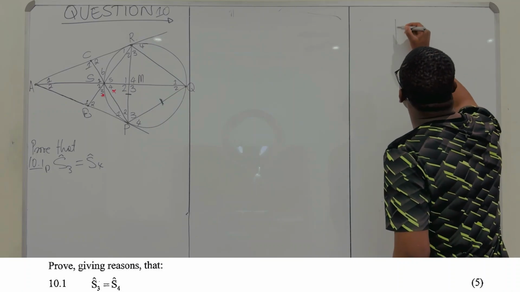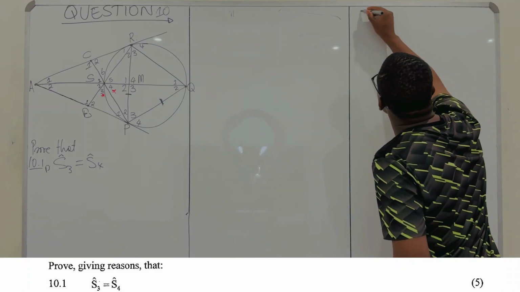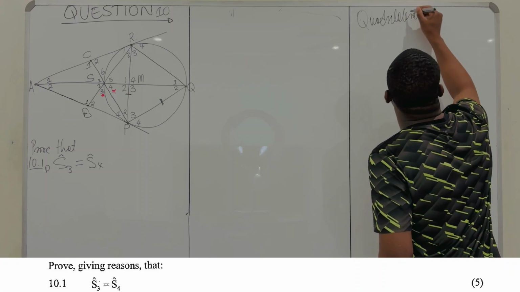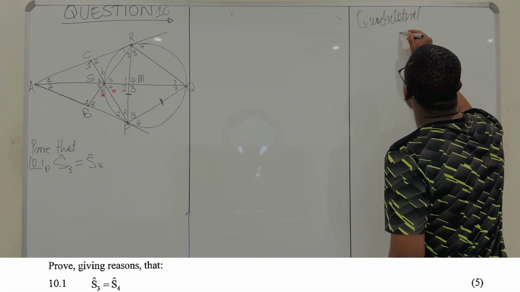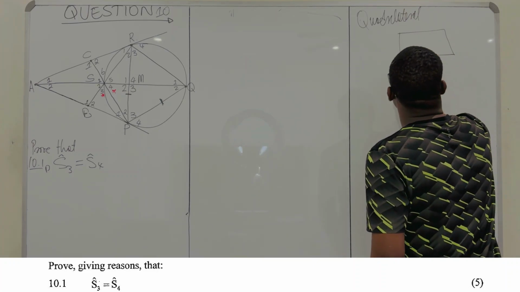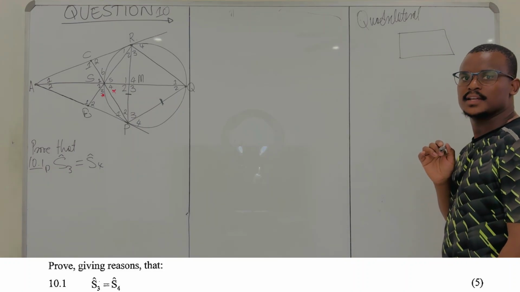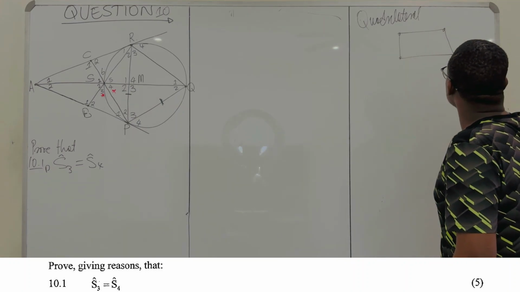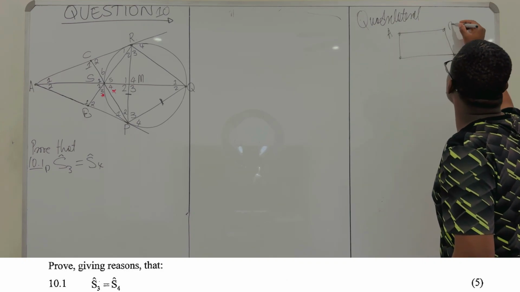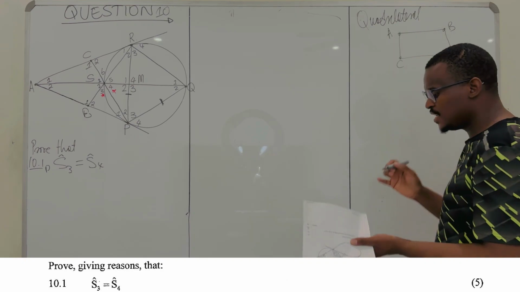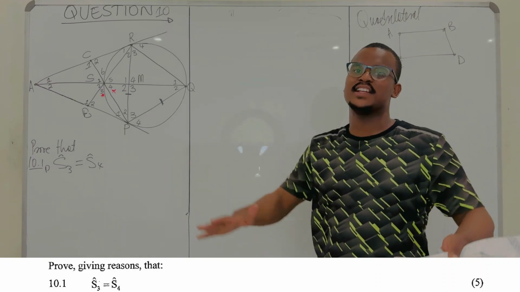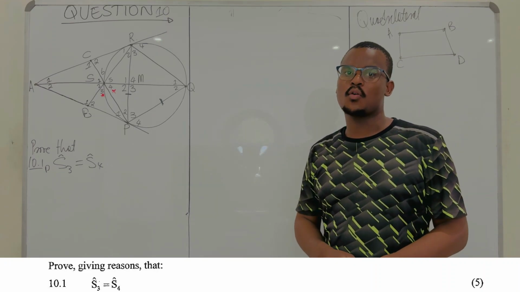So, I'll start with a quadrilateral. What is a quadrilateral? A quadrilateral is just a four-sided shape. It's a four-sided flat shape, as you can see here. So this is A, B, C, D. Any four-sided flat shape is a quadrilateral.